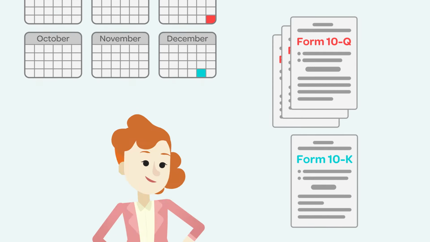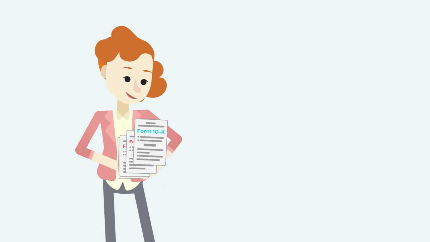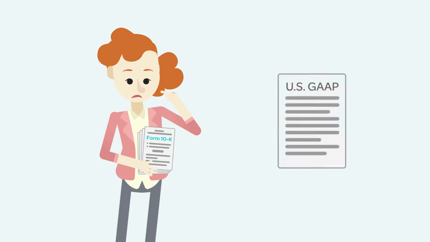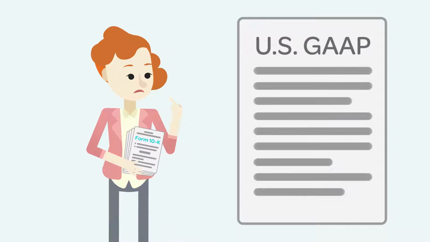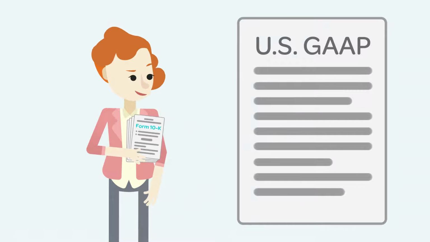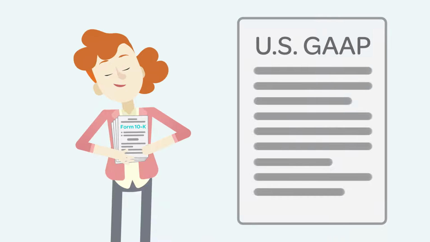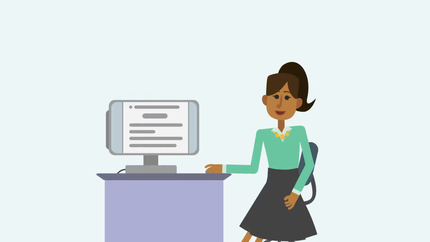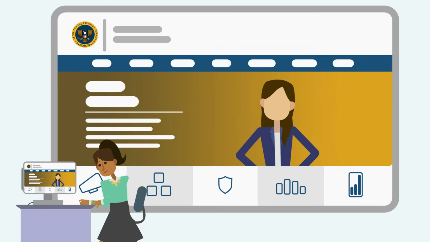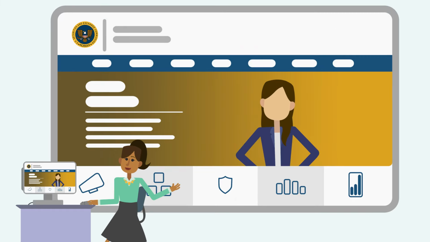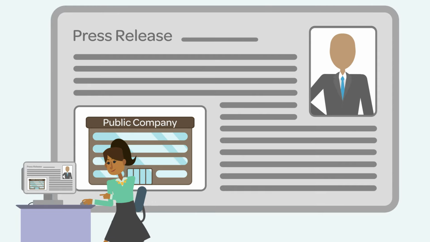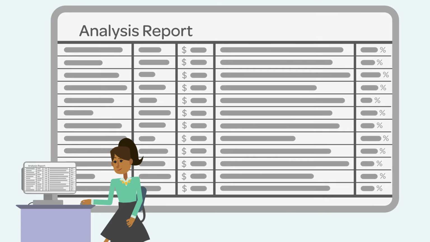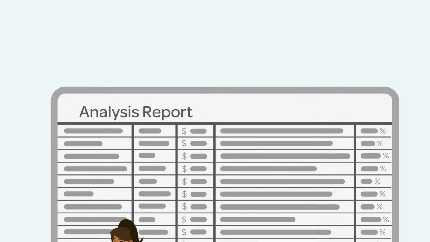Before filing, a firm has its annual statements audited and its quarterly statements reviewed by its independent auditor. That is, auditors conduct an independent examination of the financial statements to determine if they are fairly presented in accordance with U.S. GAAP. Did you know that you can find public companies' financial information in numerous places? The easiest place to locate financial information is on the SEC's website, but other public sources include press releases and conference calls hosted by the company, and industry reports, and also information from analysts who follow the company.